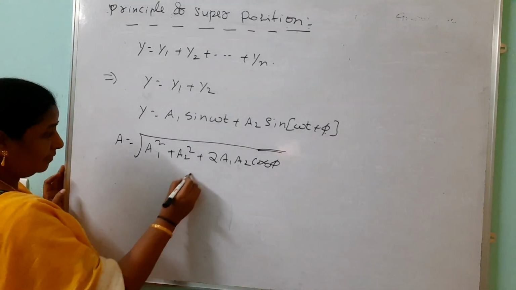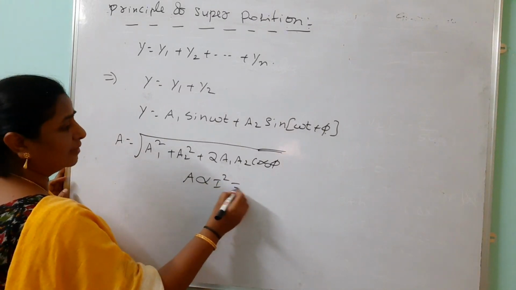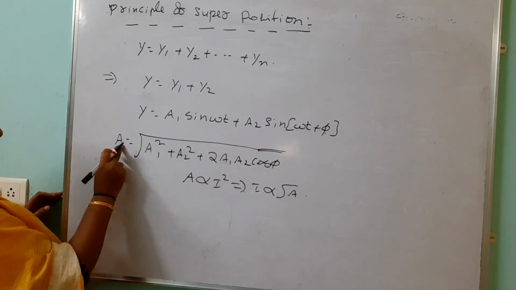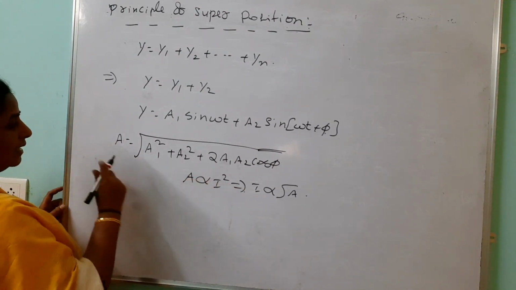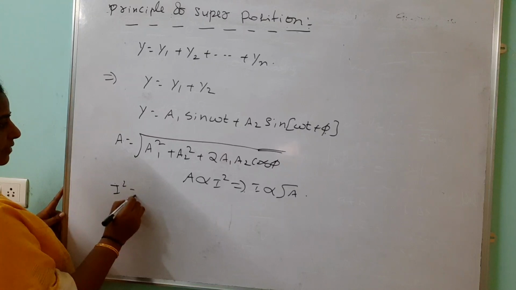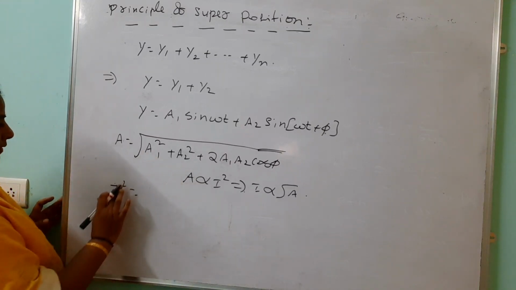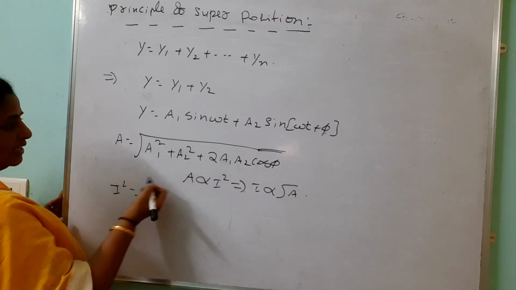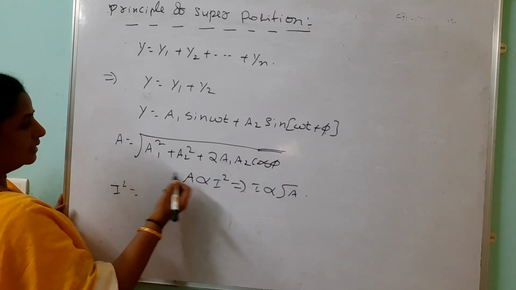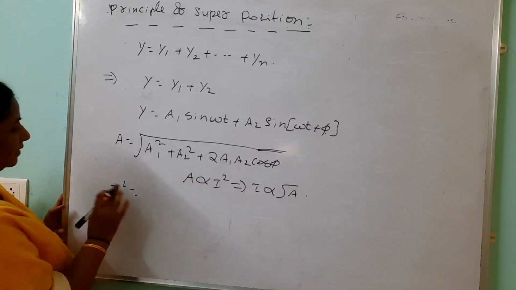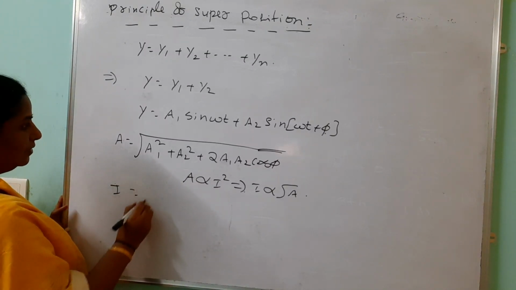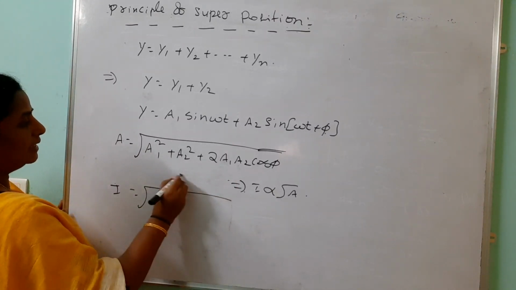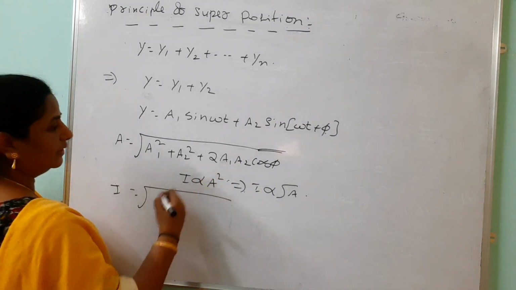See, intensity I is directly proportional to amplitude A square. So instead of A square, we can write intensity.